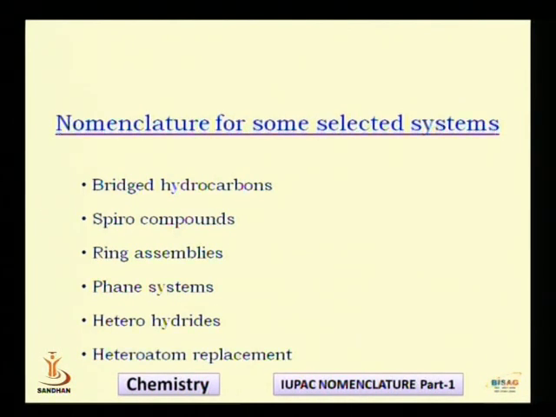Now see, today I am going to show you the nomenclature for special systems which are listed over here: the bridge hydrocarbons, spiro compounds, ring assemblies, Fen systems, heterohydrides and heteroatom replacement nomenclature. So first we will be learning the nomenclature for bridge hydrocarbons.